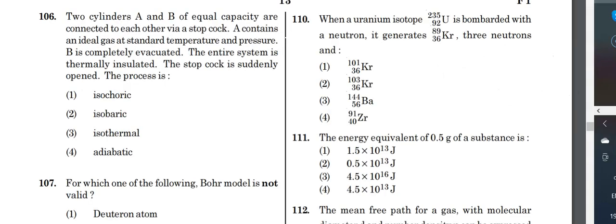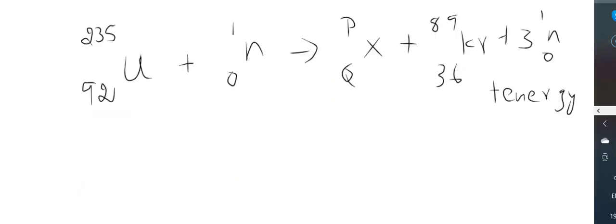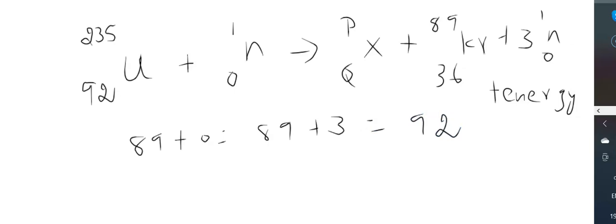You can see in the question it is 89, right? So krypton 89. Now we can see that the sum of the atomic numbers on the left hand side is going to be 89 plus 0 plus 3, which is equal to 92. Alright, so we calculated the sum of the atomic numbers on the left hand side.